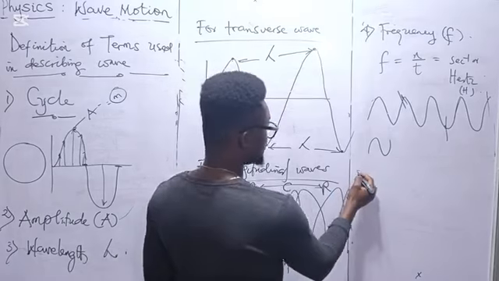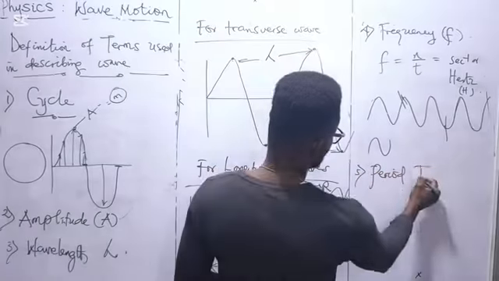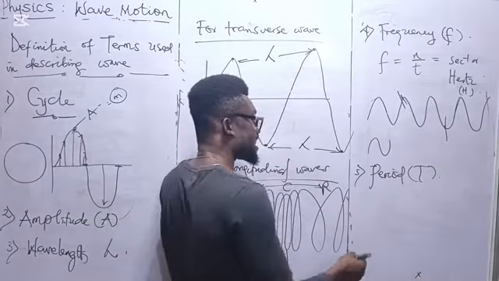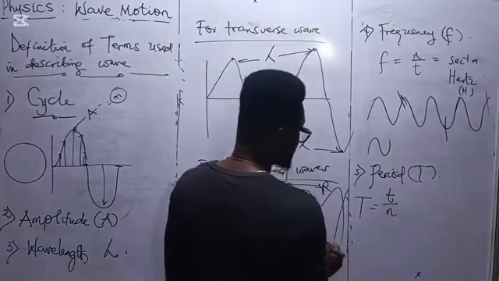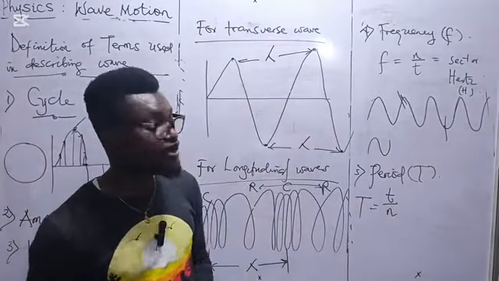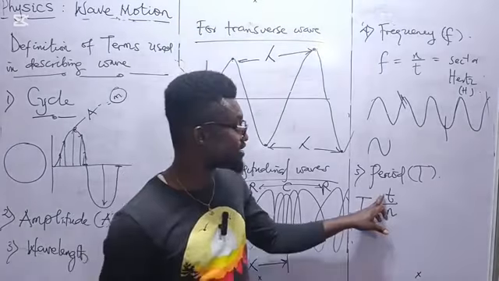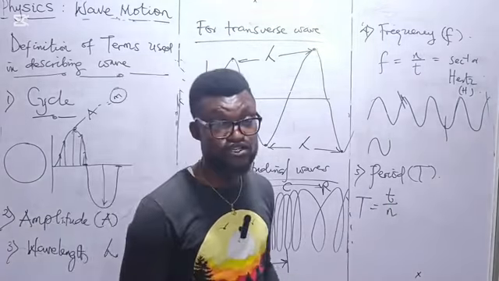Then another term there is period. What do we mean by period? Period is a time taken to complete 1 cycle. N is a number of cycles. So if you are completing 1 cycle, the time it took in order to complete that 1 cycle is what we call period.